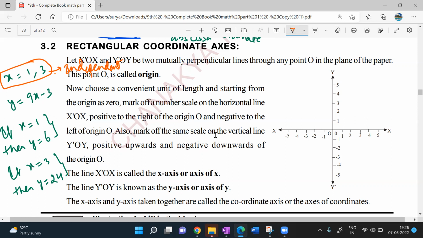Independent. Why? Because x is not depending on anyone. Now here y, what are the y values we got here? y is equal to 6 and y is equal to 24. y is a dependent variable here.